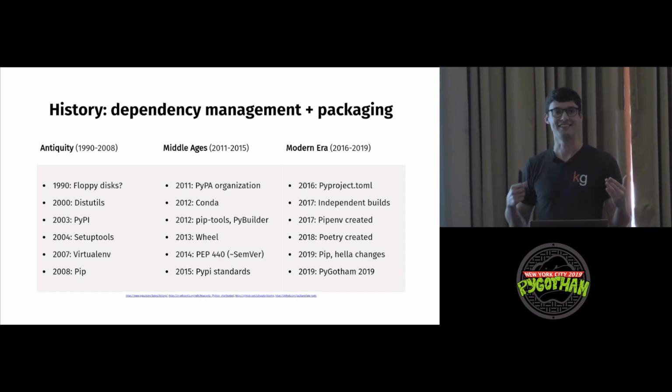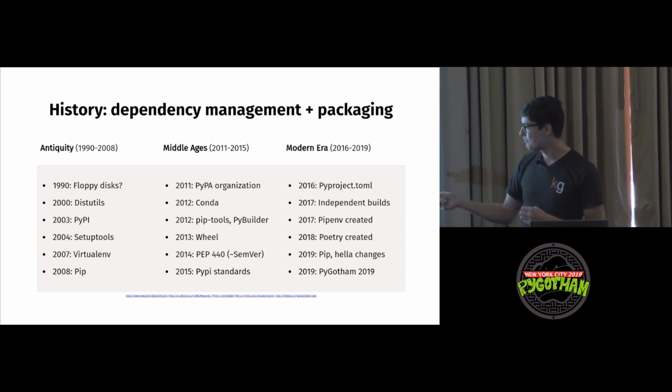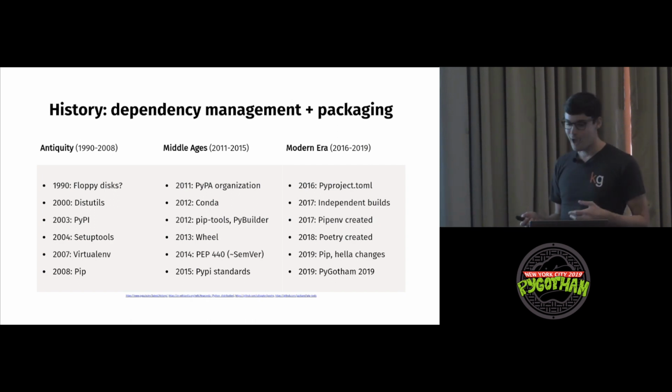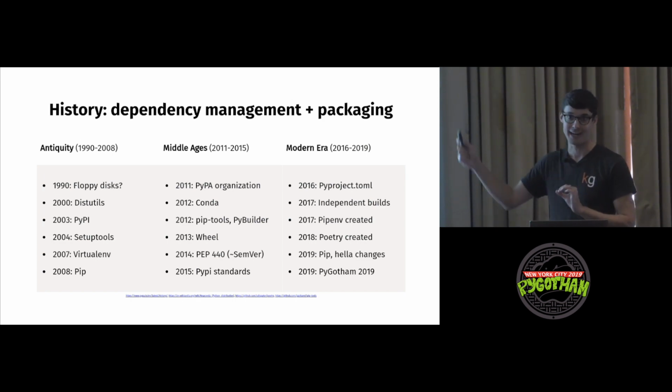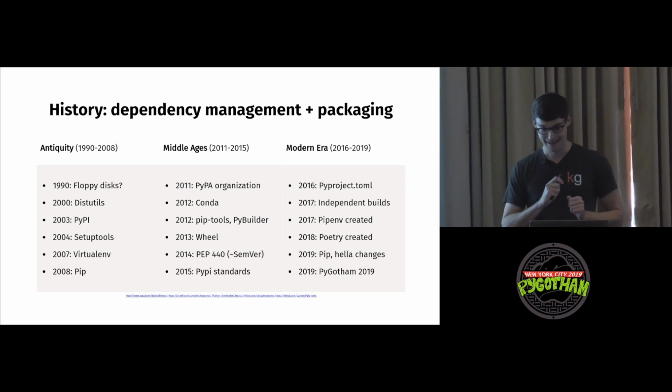Poetry was created in 2018, right on the heels of Pipenv. Pip, there were hella changes made in 2019. And by hella changes, let me see, I got the statistic. I did a git history. There were 10 releases through August 25th, 2019, 6 in 2018, and 0 in 2017. So when I say hella changes, I mean hella changes.